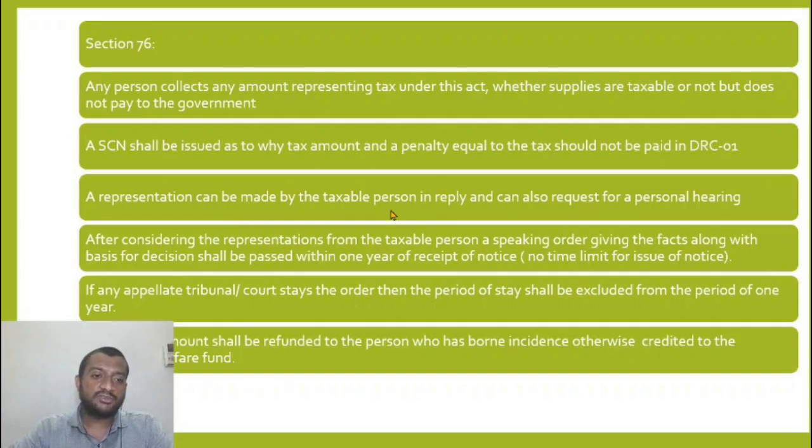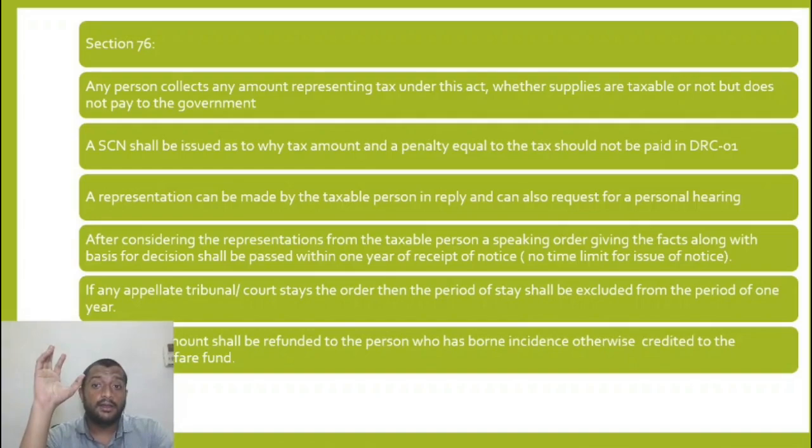And I can also request a personal hearing. After a hearing and representation, a speaking order shall be passed giving facts along with the basis, within 1 year of receipt of notice. There is no time limit for issuing the notice, it is eternal. Even if you die, there is no time limit.